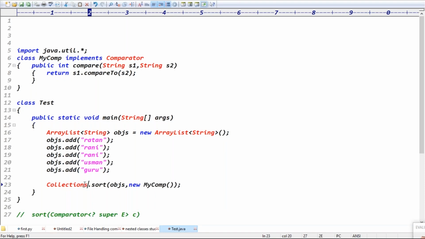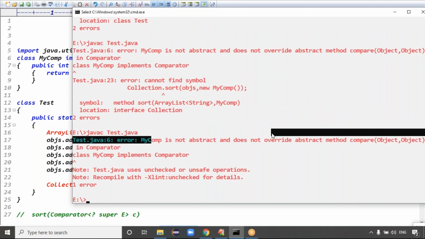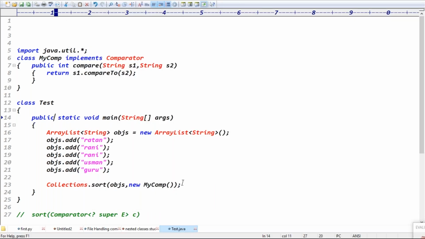It's not Collection, it's Collections, basically. No, you are making a mistake somewhere, guys. Objs.sort, yes, objs.sort only. Sort is expecting the comparator object. That's why you are taking the separate comparator class, and we are passing the implementation here.